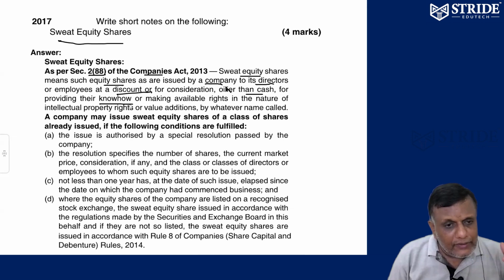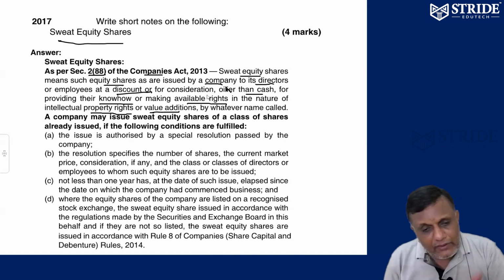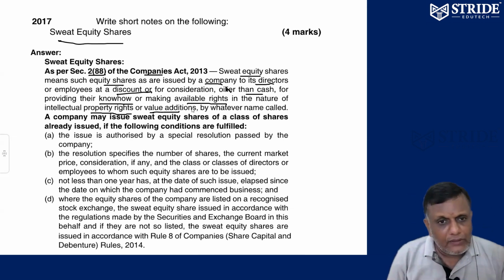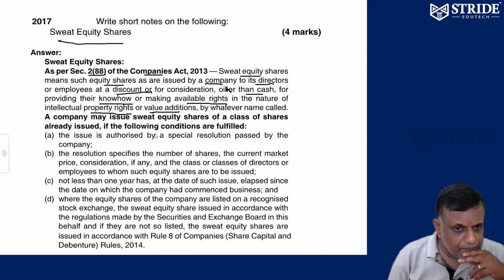Because of the directors and employees, the company has an idea, know-how. Because of the directors and employees, all the rights are available to the company. All the nature of intellectual property, or value addition, comes through the directors and the employees only. The company is getting all the value addition through the directors and the employees only. So that's why sweat equity shares are issued by the company to directors and employees.